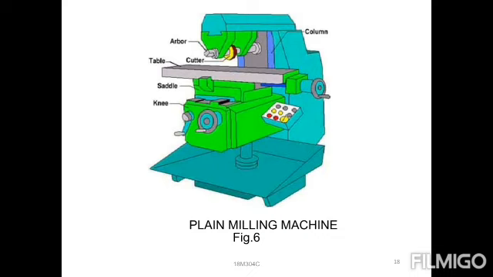Then next one, the column will be provided. We can observe the first classification of cutting tool milling machines. That is the column and knee type. In this, observe, the plain milling machine is the column and knee type of milling machine. So what we are observing is, the column is provided and the knee is also provided. These are separate zones for producing. Then next, what are the merits of the plain milling machine?